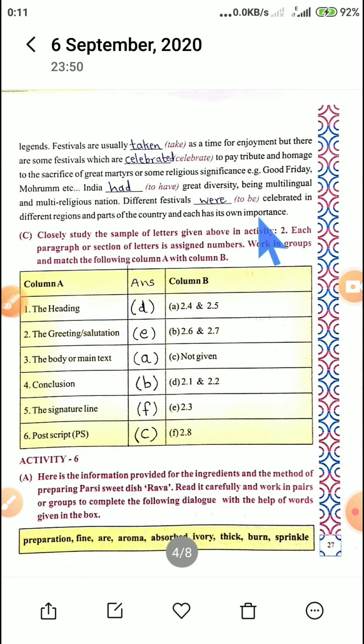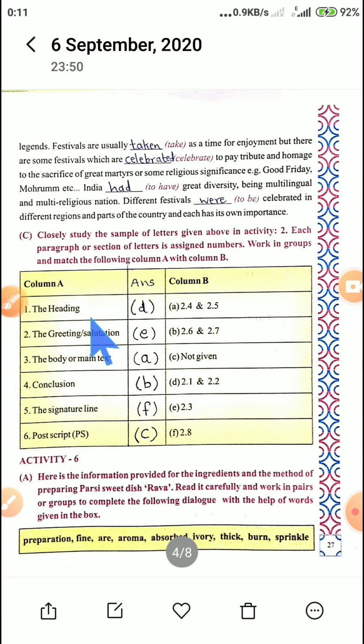Has its own importance. So students, here we complete the B part of activity 5, right? Now we proceed to activity 5, the C part. In this, students, closely study the sample of letters given above in activity 2. Each paragraph or section of letter is assigned numbers. Work in groups and match the following column A with column B.